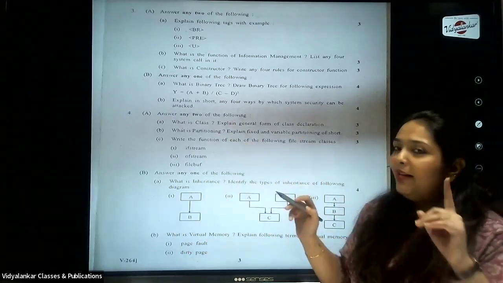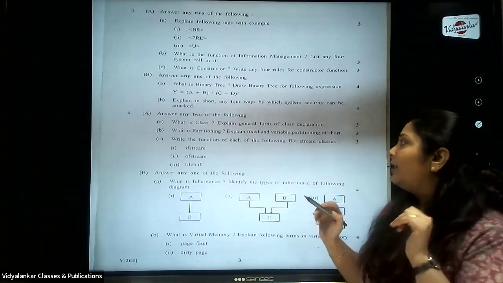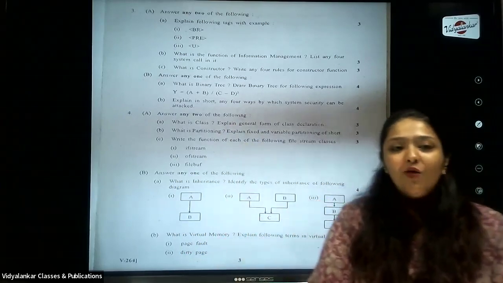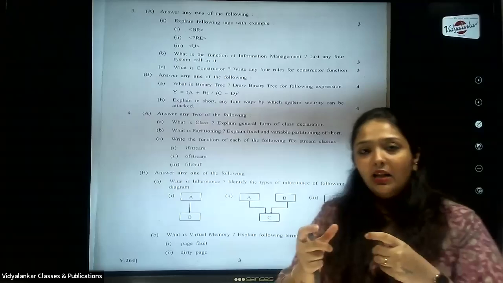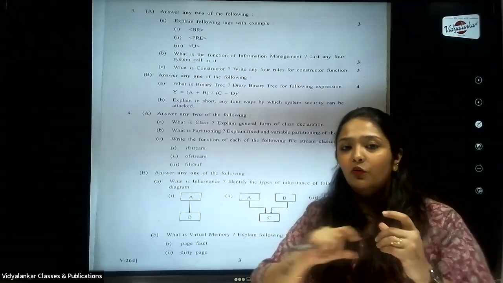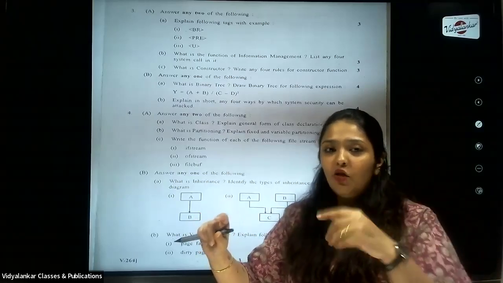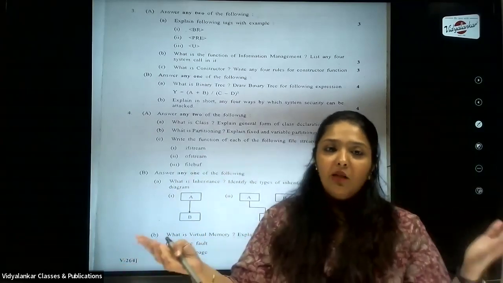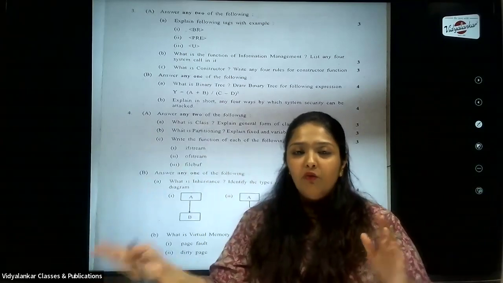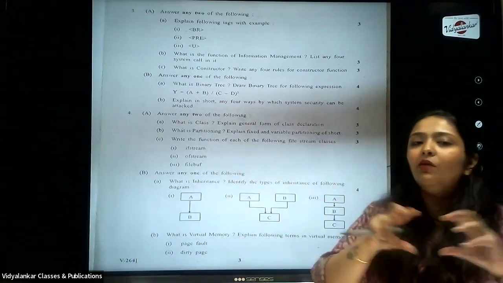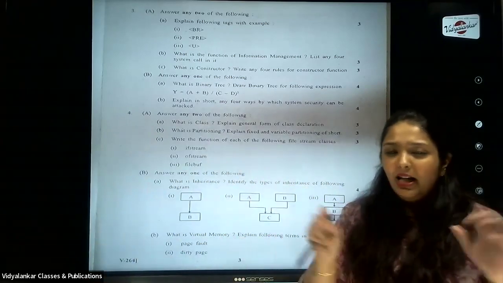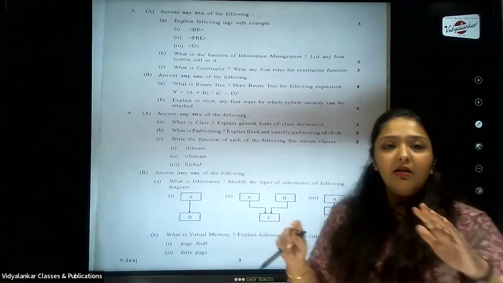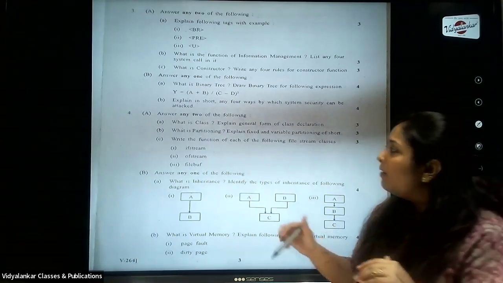Question number 4, very first question, what is class? And define the general form of class declaration. I just told you that you define a class, what is a class, and they will ask you to write the declaration. So definition can hold 1 mark, the declaration part can hold 2 marks, or the definition can hold 2 marks, declaration part can hold 1 mark. This marks distribution keeps on varying, okay, every year, depends on them how to grade you. But I'm just telling you the general things which are implemented.